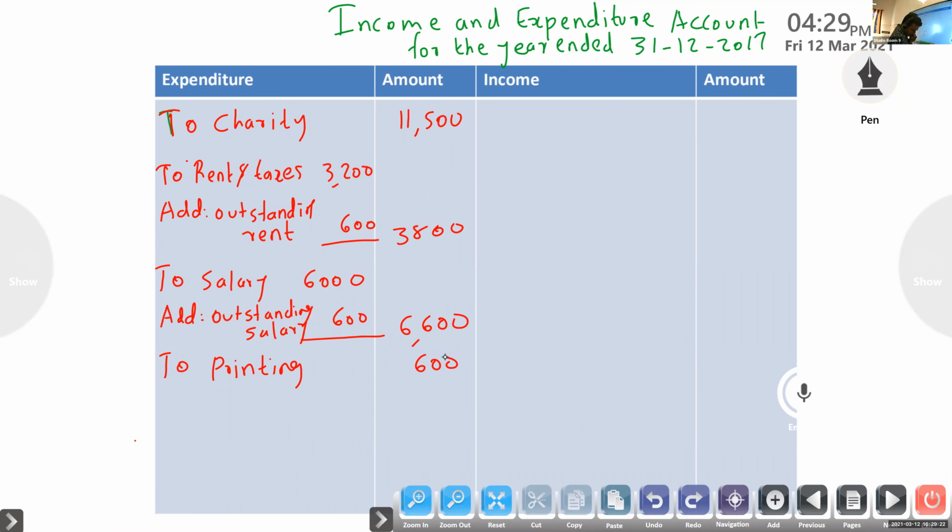Next, postage, no adjustment. Any doubt you can ask. Next, advertisements. Advertisement adjustment is there: outstanding.